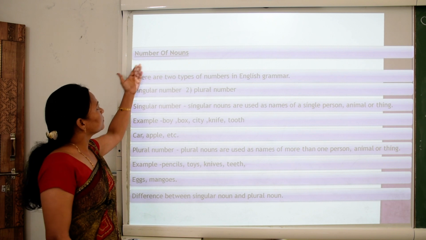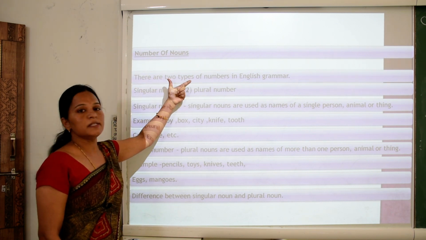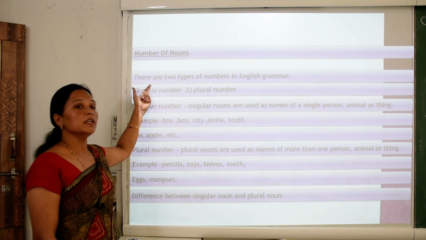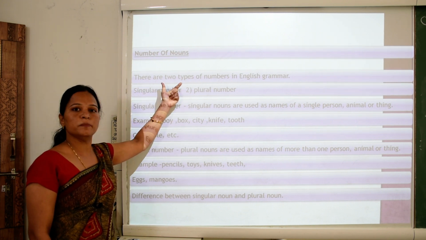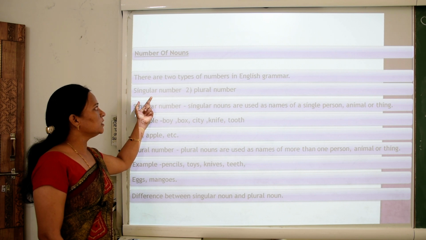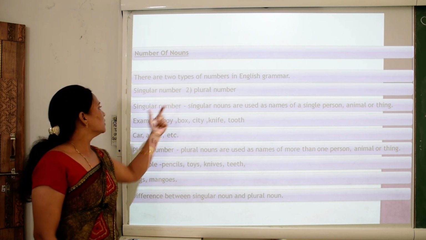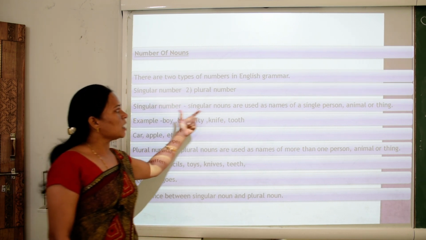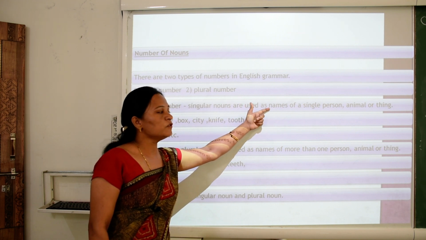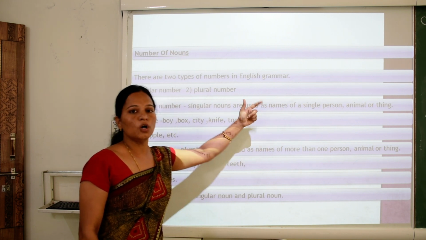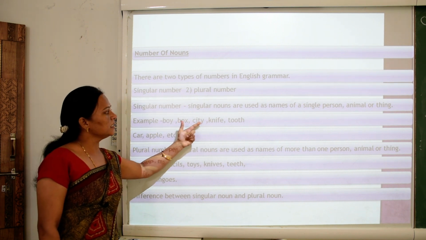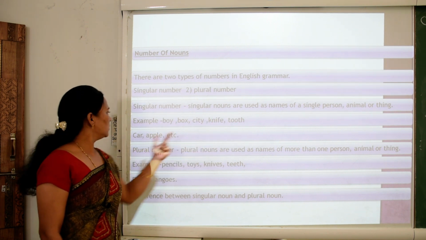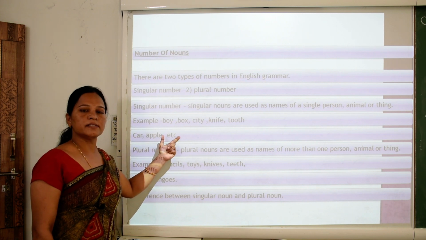Number of nouns. There are two types of numbers in English grammar. So children, how many types of numbers are there in English grammar? There are two types of numbers in English grammar, singular number and plural number. Singular nouns are used as names of a single person, animal or thing. For example, boy, box, city, knife, tooth, car, apple, etc.